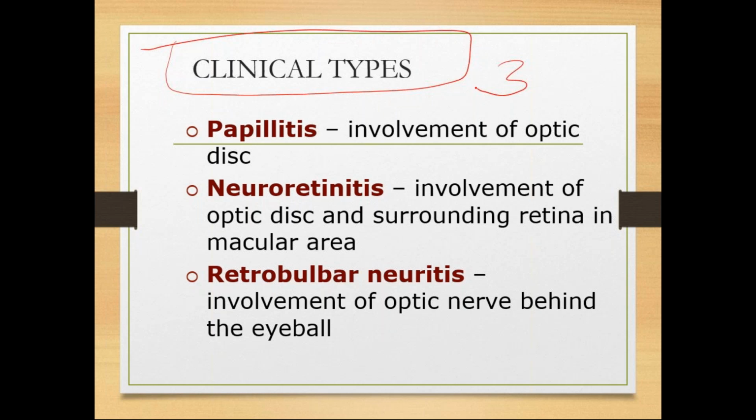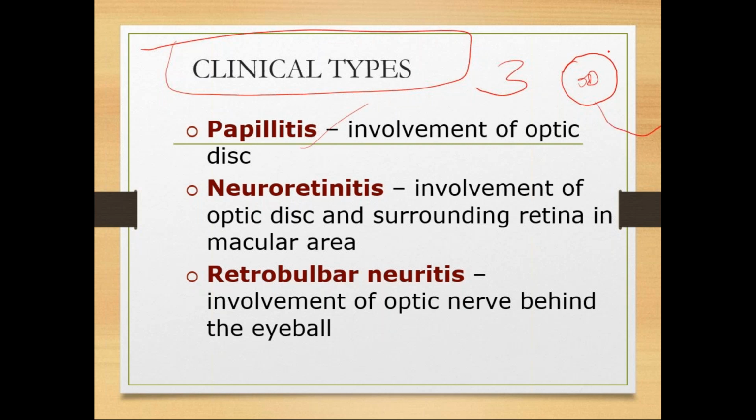So what are the various things that happen in this? First, coming to papillitis. You know, in the retina you see the optic disc like this. So if the optic disc is involved, only the optic disc is involved, then it is papillitis.